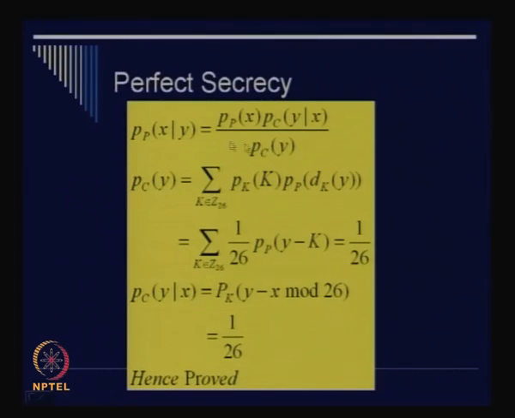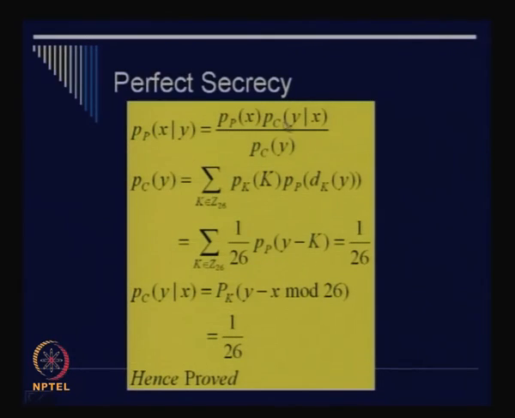The denominator is the probability that y has occurred as a ciphertext, and the numerator says that x has occurred as a plain text, multiplied with the probability that y has occurred given x is a plain text, right? So can you understand what is the value of this p_C(y given x)? It is the same as the probability that the key has been chosen, and that key is equal to y minus x mod 26, right?